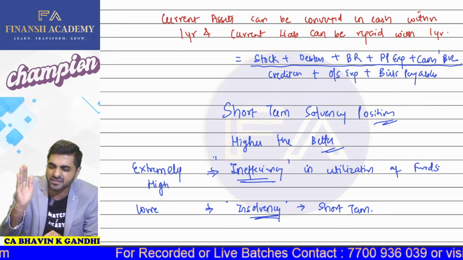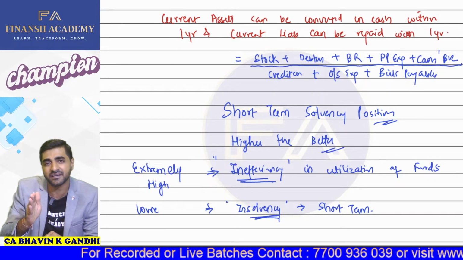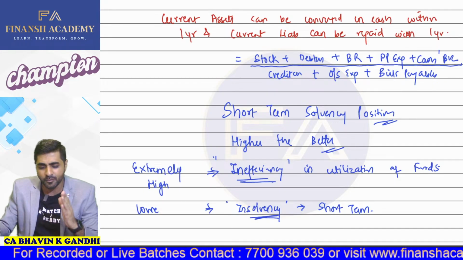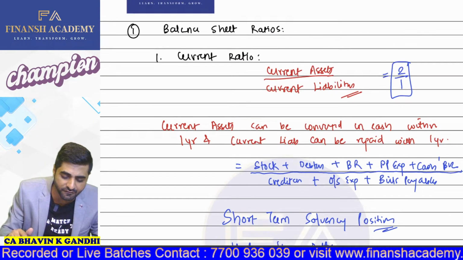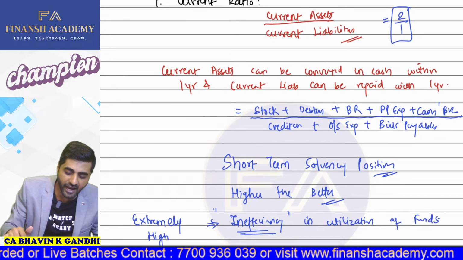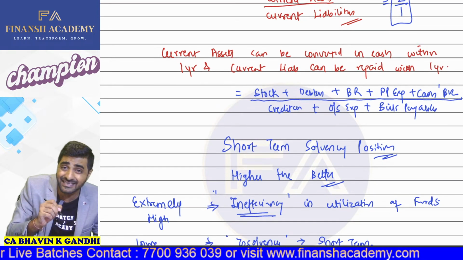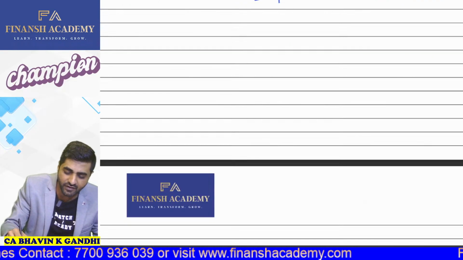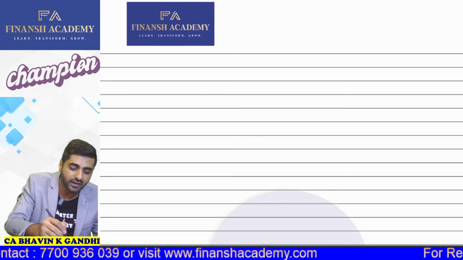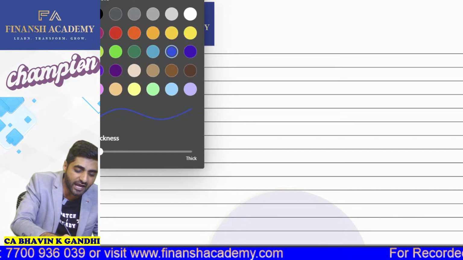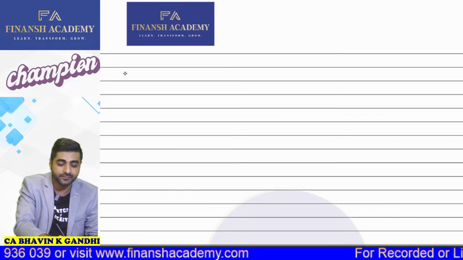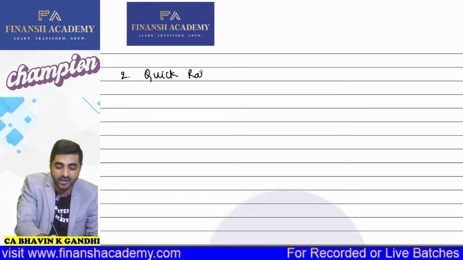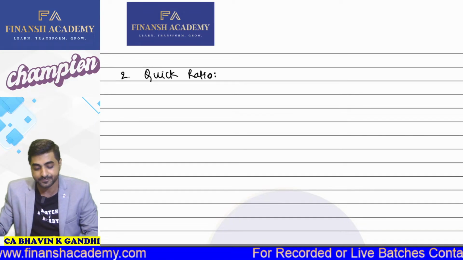Okay. And guys, if this ratio is extremely low, what does it signify? It signifies insolvency. So I hope you all have understood this much part. Okay, your first ratio, the current ratio, what does it intend to check? Short-term solvency position. Okay, then we are going to start with your second ratio. And guys, the second ratio which we have is called your quick ratio. Okay, so very quickly we will discuss now what is quick ratio.